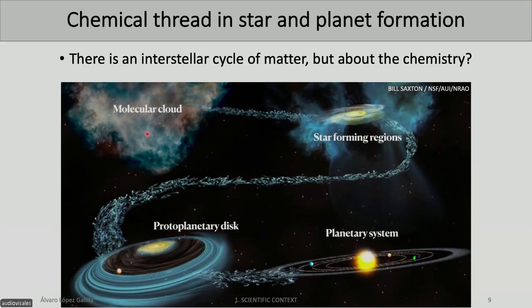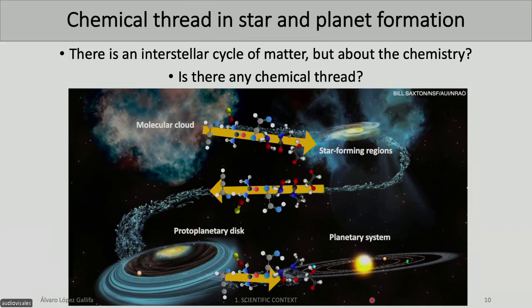So I explained all the physical steps that a planetary system needs to be born, which are these four. However, what happens with the chemistry? We are more focused on the chemical part. So we would like to ask ourselves if there is any chemical thread. What happens with the molecules that conform all of these sources? Are these molecules inherited? Are they reset? What happened with them?